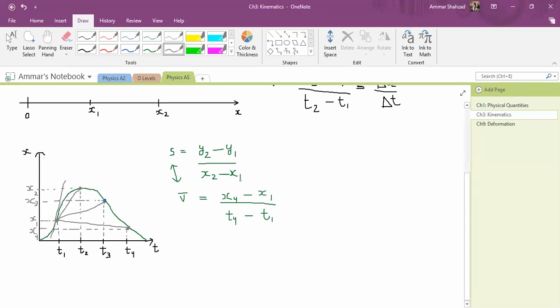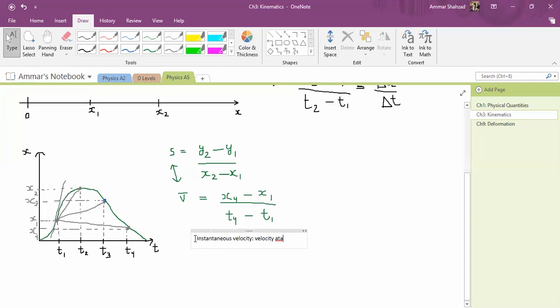So let me write it here. Instantaneous velocity. Let's first define it. This is basically velocity at an instant.